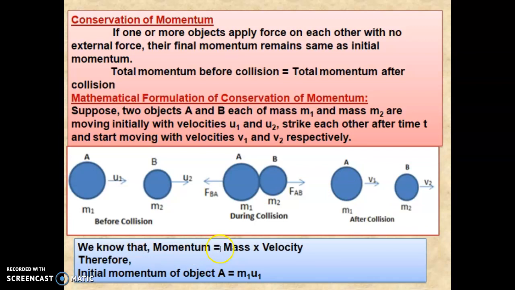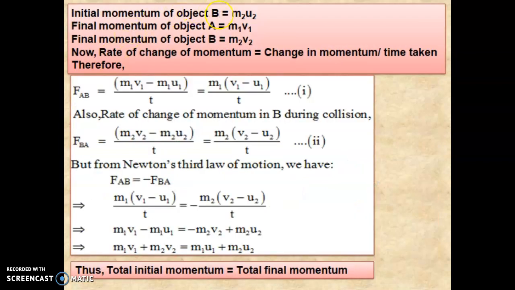We know that momentum is mass into velocity. Therefore, the initial momentum of object A is m1 u1. The initial momentum of object B is m2 u2, and the final momentum of object A is m1 v1, and the final momentum of object B is m2 v2.